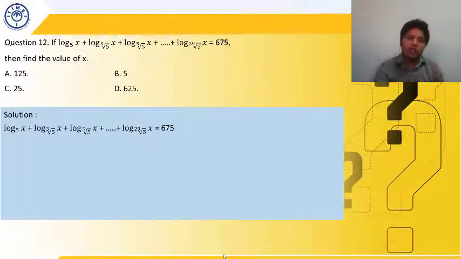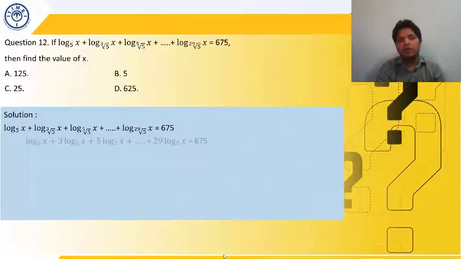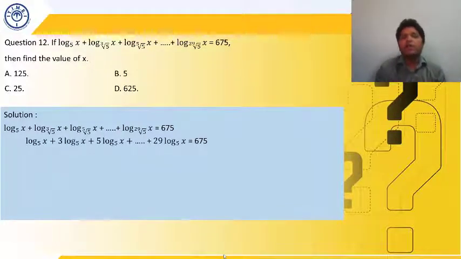And when it will come outside, it will become 1 upon 1 by 3. So 3 will go upward. So this will become thrice, so thrice of log base 5 of x. Similarly, in the next term, log base fifth root of 5x. Fifth root of 5x means 5 to the power 1 by 5. And when this power comes outside, it will become 1 upon 1 by 5, and since it is 1 upon 1 by 5, that 5 will come in the numerator. So it will become 5 times of log base 5 of x.